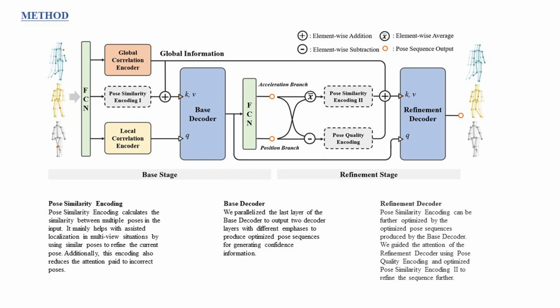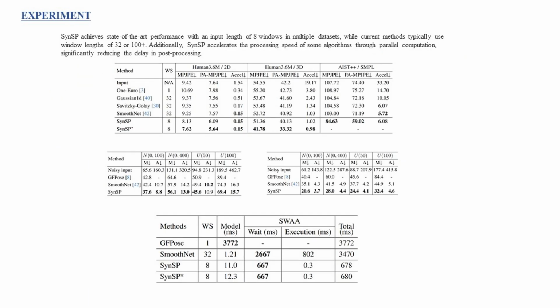Refinement decoder. Pose similarity encoding can be further optimized by the optimized pose sequences produced by the base decoder. We guided the attention of the refinement decoder using pose quality encoding and optimized pose similarity encoding II to refine the sequence further. SynSP achieves state-of-the-art performance with an input length of 8 windows in multiple datasets, while current methods typically use window lengths of 32 or 100 plus. Additionally, SynSP accelerates the processing speed of some algorithms through parallel computation, significantly reducing the delay in post-processing.